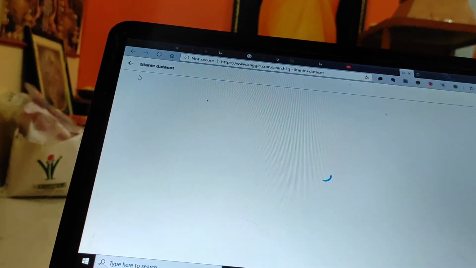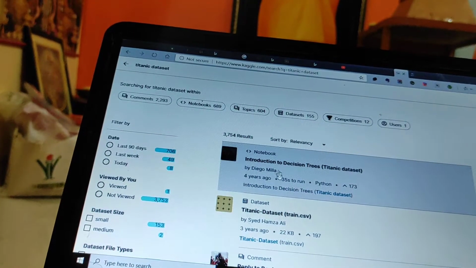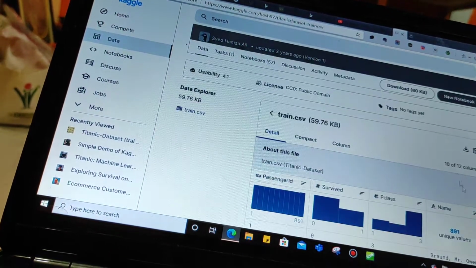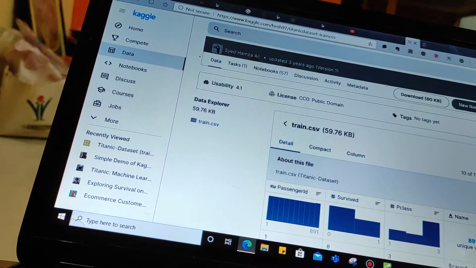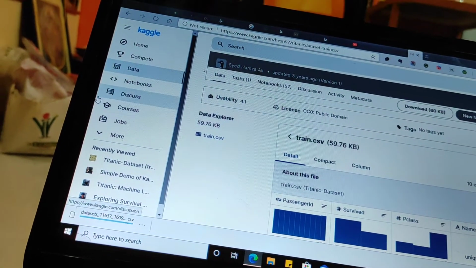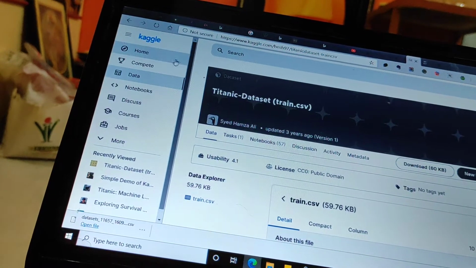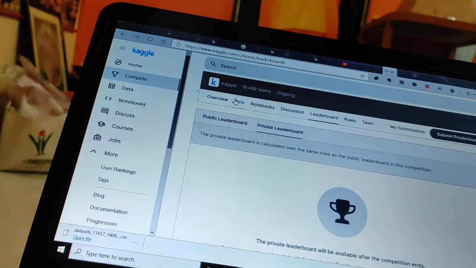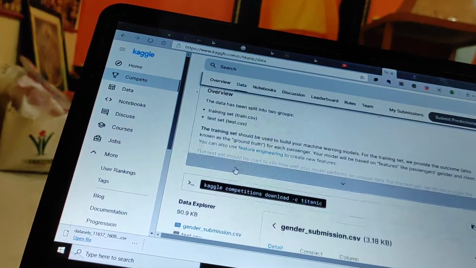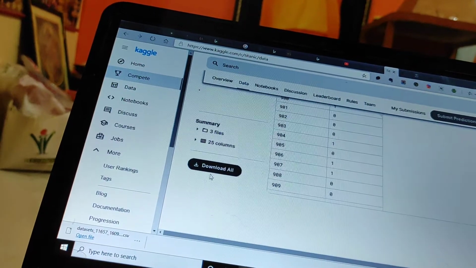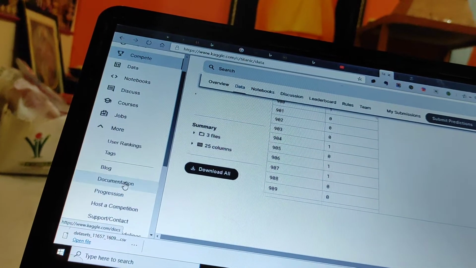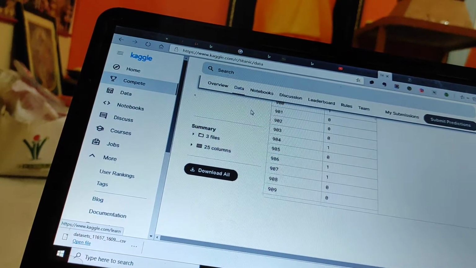Or if you find it difficult to search for the dataset, just go and Google Titanic dataset, and it will come. Just do this, it will automatically download. So this is the Titanic dataset. Go to this and download all this, or download all is a better option. If you click download all, it will come. That's it. Download it. I will actually start with a new notebook.